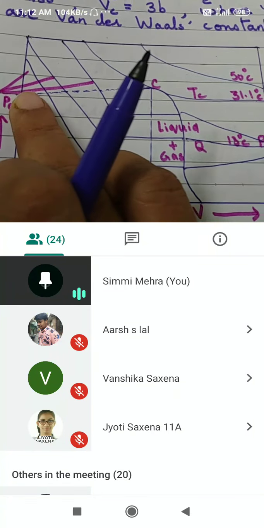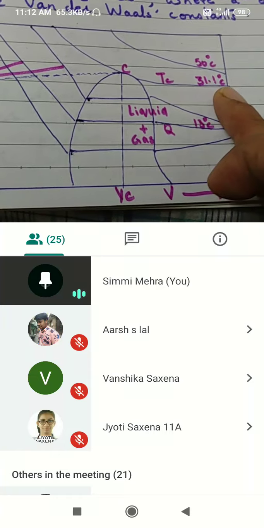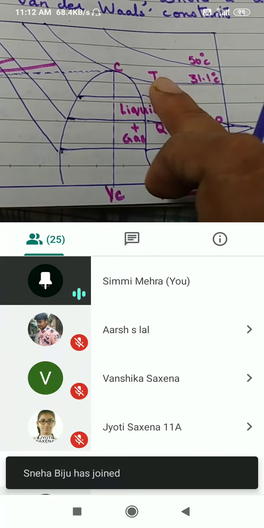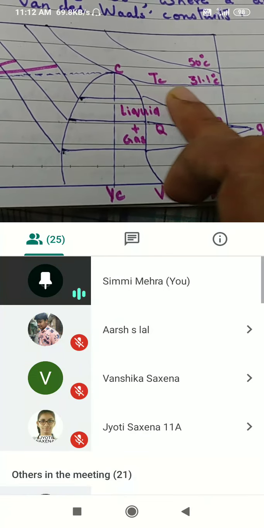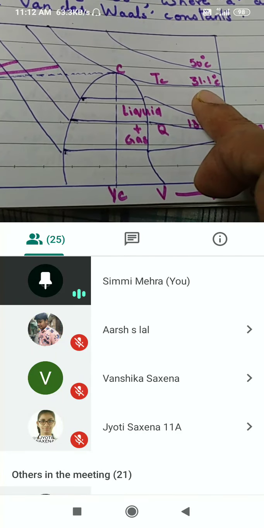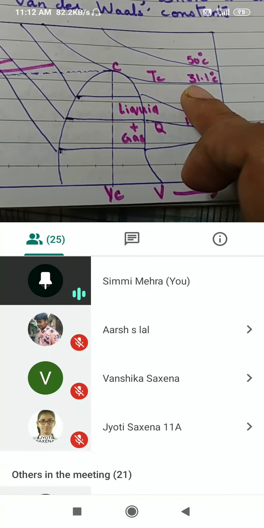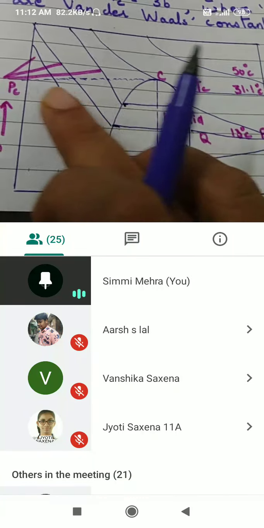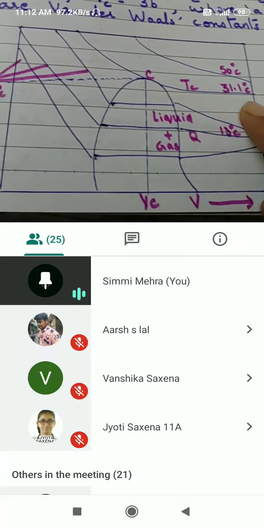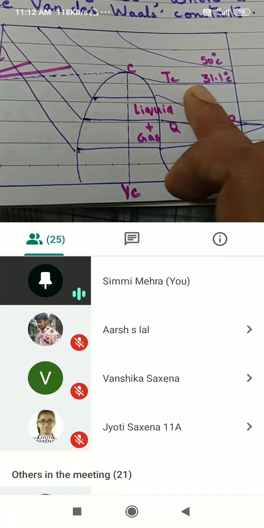I will just apply that pressure, and the volume of the gas is going to decrease and it will become constant. That means this part of the graph represents that it has changed into liquid phase. Okay, and the critical temperature given here is 31.1 degrees centigrade, and this is the critical pressure. At critical temperature and applying critical pressure, the gas gets liquefied.